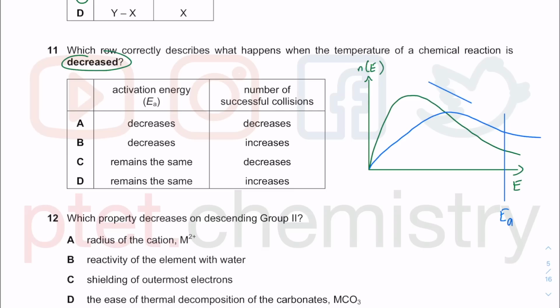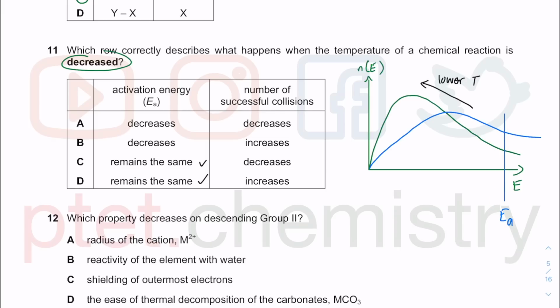So when I go to the blue color line, that is at a higher temperature, which means I want a lower temperature. So I will go the opposite way, which is going this way. So that will be lower temperature. Temperature is decreased. So in terms of the activation energy, they will remain the same. They don't change at all. You are not using a catalyst.